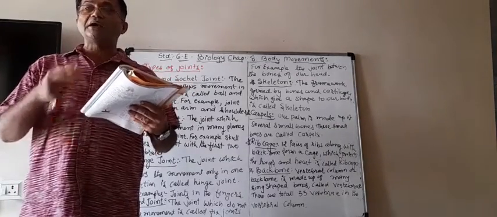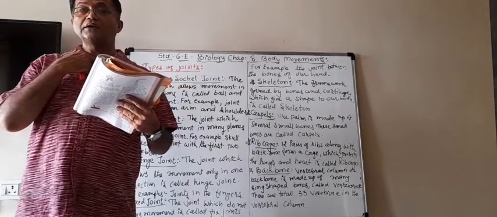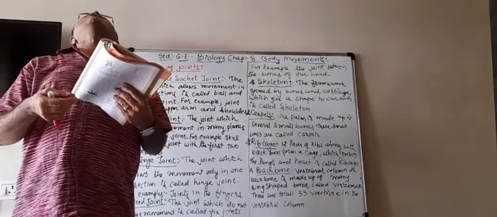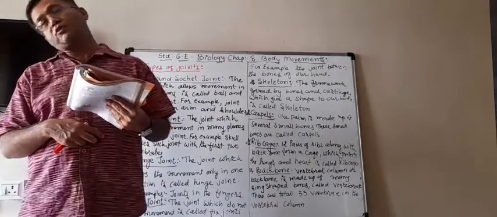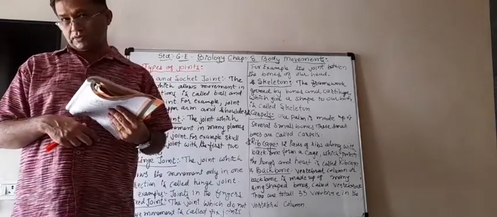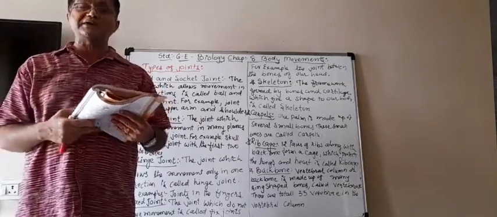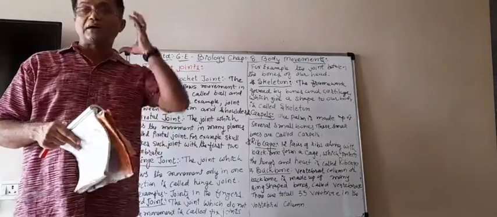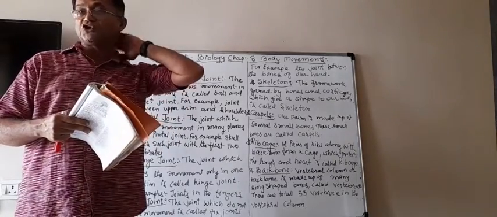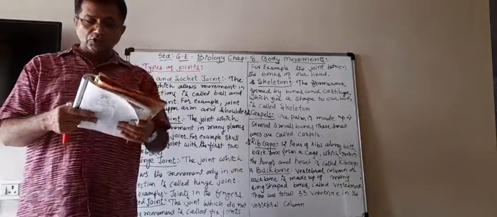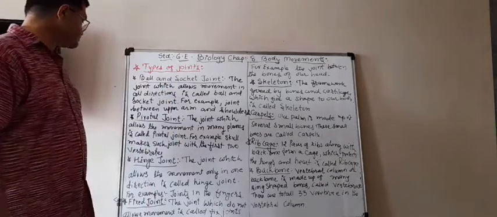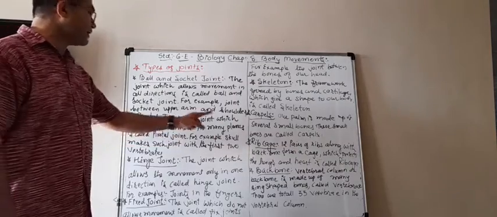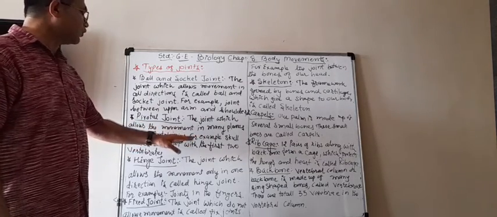For example, we can move our head in the down direction. You can move up like that. You can move like that also, and so on. So here, in so many planes we can rotate, we can bend, we can move our head. Therefore, the joint here is known as the pivotal joint. The joint which allows movement in many planes is called a pivotal joint.